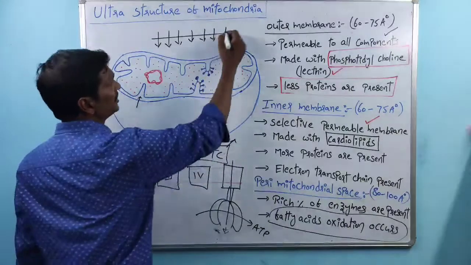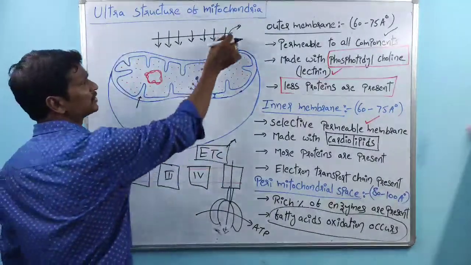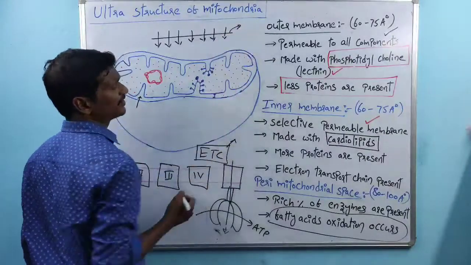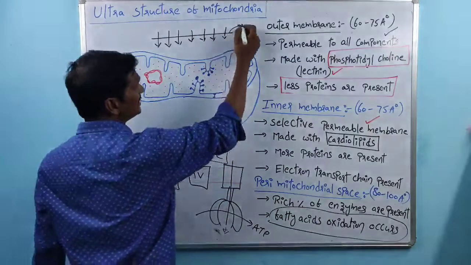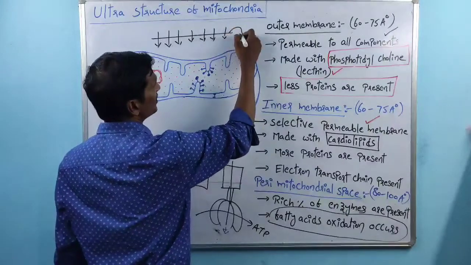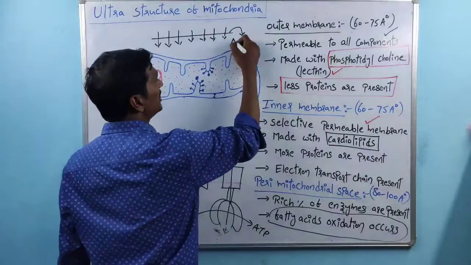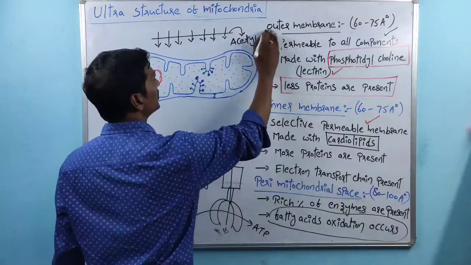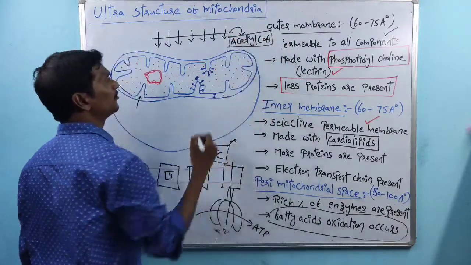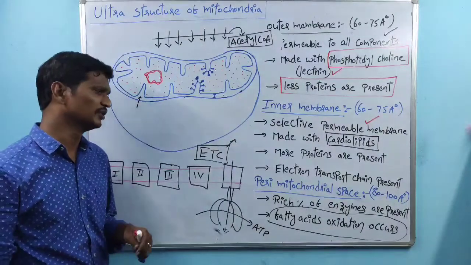Then each fragment or each bit of the fatty acid is involved in the energy production. The fats are oxidized, broken down into acetyl-CoA. Then acetyl-CoA is involved in the energy production.